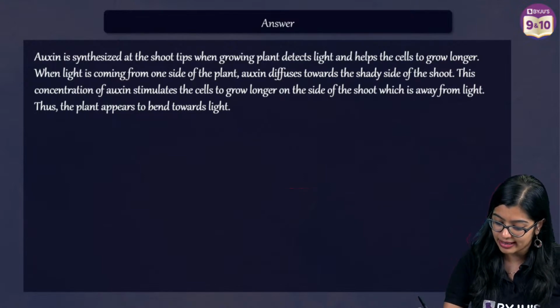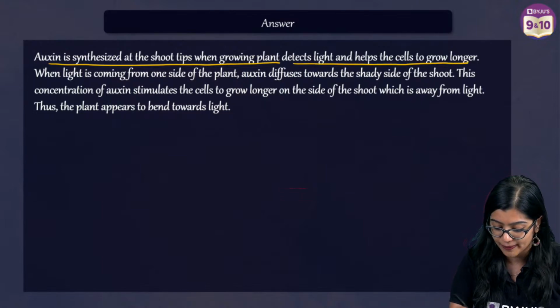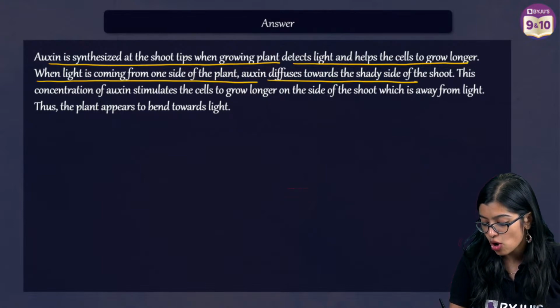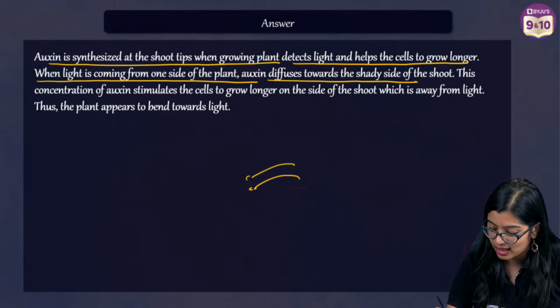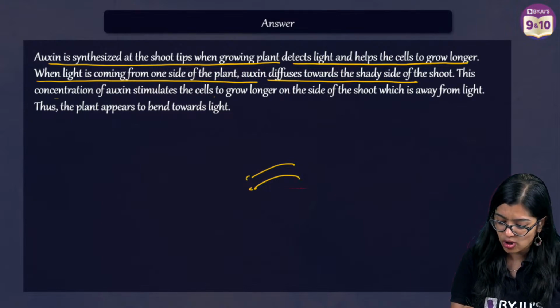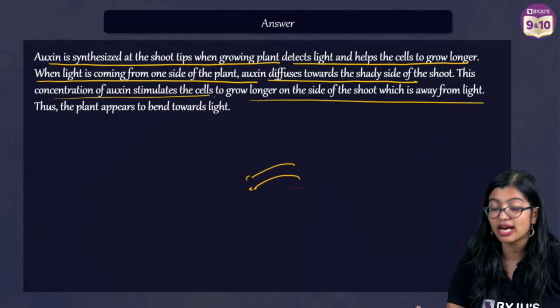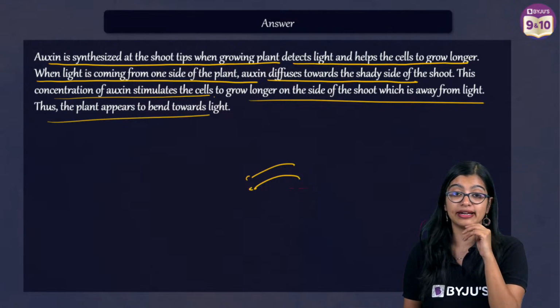So when you are writing it: auxin is synthesized at the shoot tips when a growing plant detects light, and it helps the plant grow taller. When light is coming from one side, the auxin diffuses or moves to the opposite, shady side. As a result, this concentration of auxin will stimulate the cells to grow longer and away from the light, right? And as a result, it causes bending.